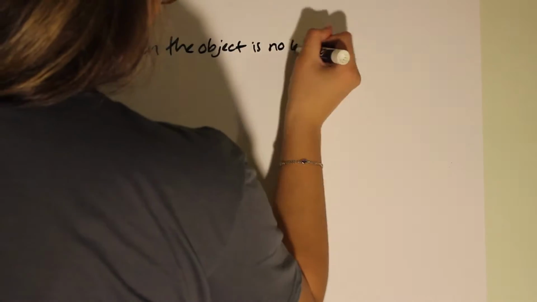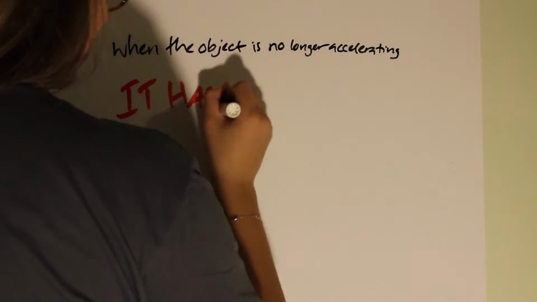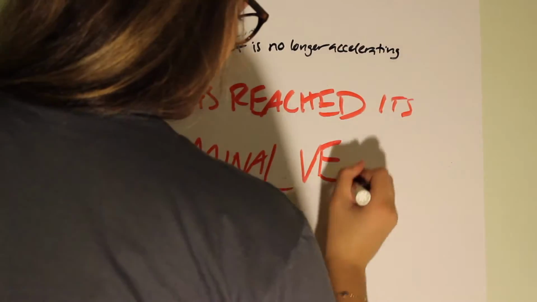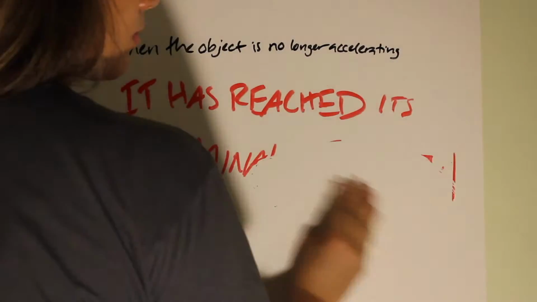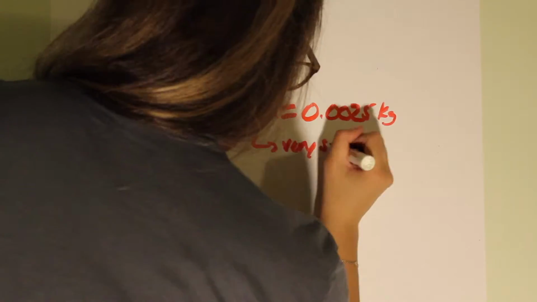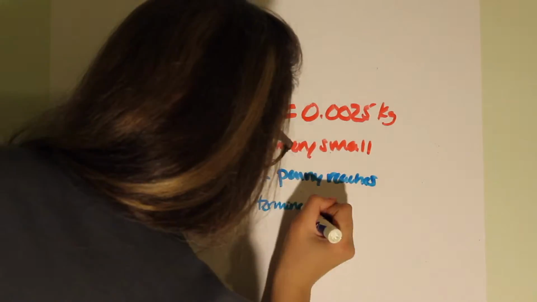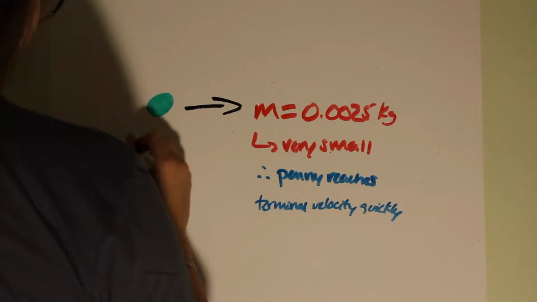The constant speed that the penny eventually reaches once air resistance prevents further acceleration is called the terminal velocity. Given that the mass of a penny is such a relatively small value, the penny will reach its terminal velocity fairly quickly.